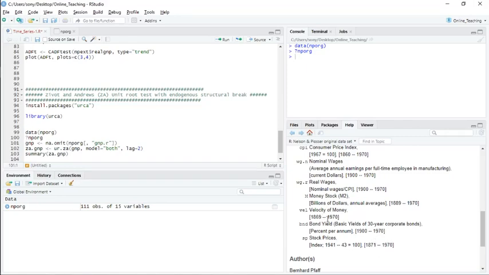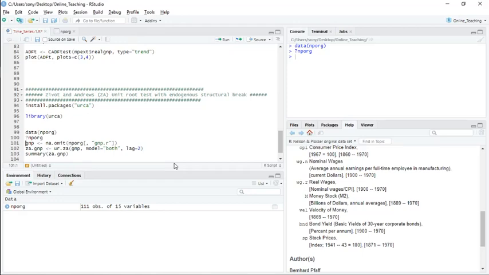In most unit root tests, the first thing we have to keep in mind is that you have to remove all the NA values in the data. If there are some NA values, then the test will not get implemented. Also, you can't simultaneously do unit root testing for multiple time series; you have to go one variable at a time.